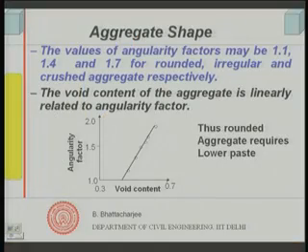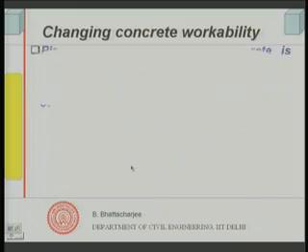So, these 3 are the major factors, and they govern the paste content, and therefore, they govern the role of these in workability or consistency of concrete. More number of sizes and higher MSA, right kind of grading, proportions of each size is proper, and rounded shape will give you better workability.